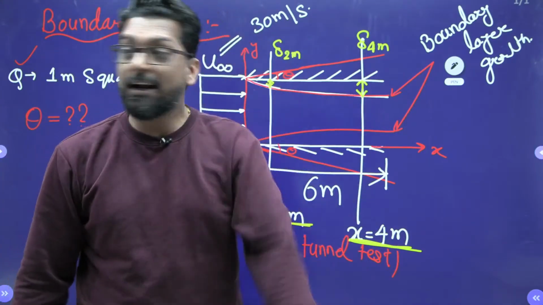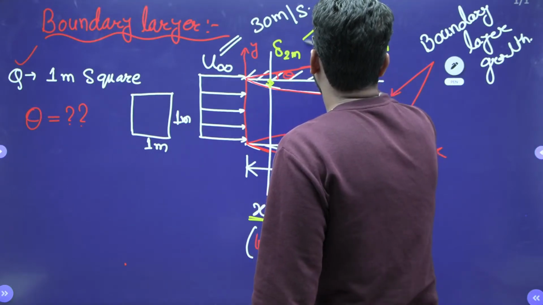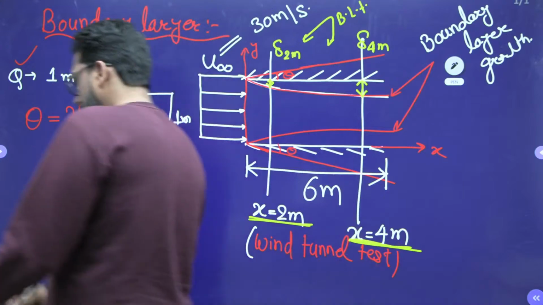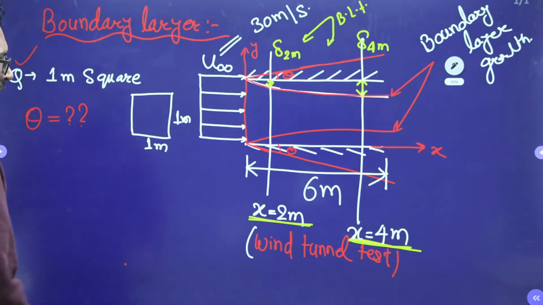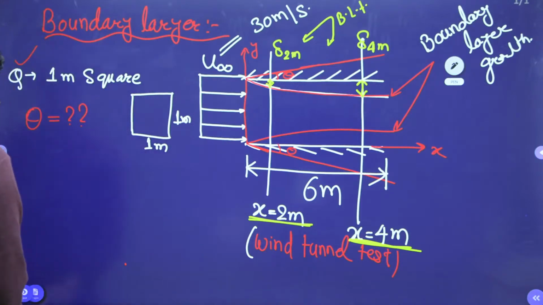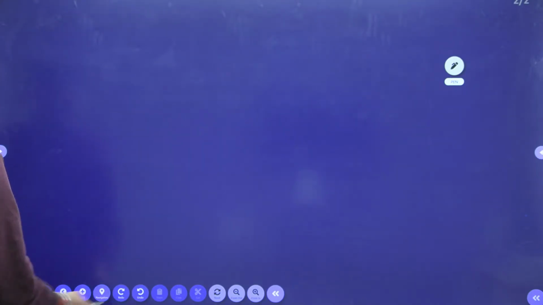How to calculate the boundary layer thickness? Very important. This is the format of the question. Now, how to calculate?